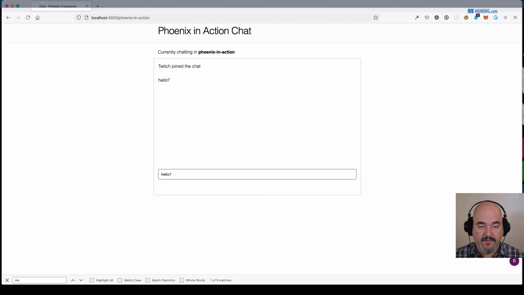Hello. All right, so now we have hello showing up on our messages because again, Phoenix tracks the state of the assigns in the socket, recognizes that there has been a change in the messages assigned, and then re-renders just that part of the HTML.